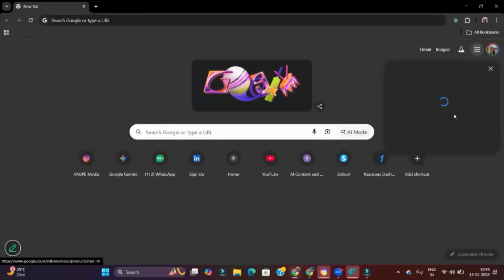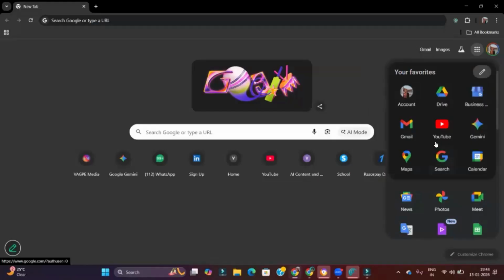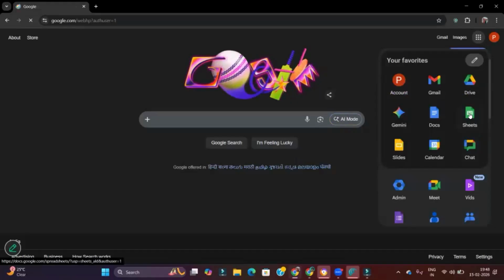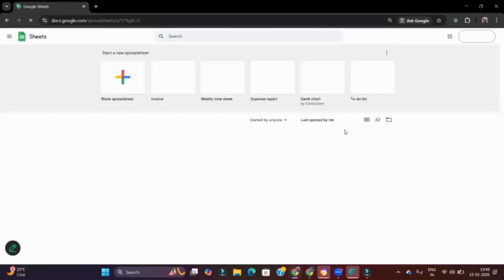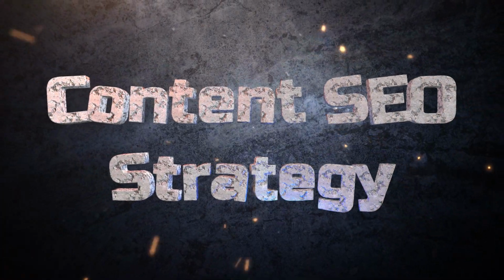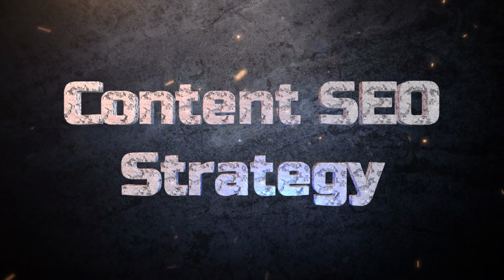I am expecting that, as we discussed and as advised, we are going to start our process by creating the content research calendar, right? I'm sure you have that ready with you. We'll be checking that in a while. So let's say this is my content research calendar. It's taking a little longer.